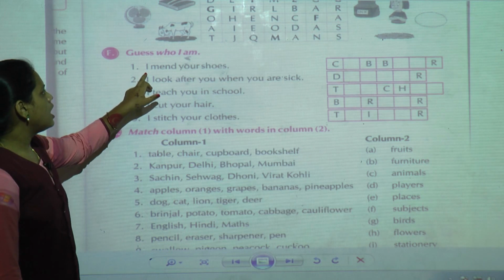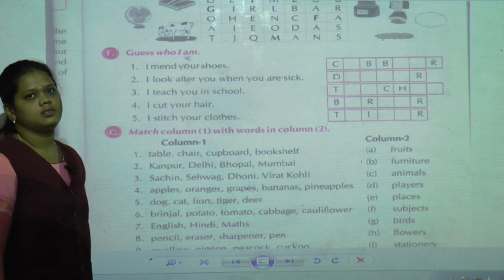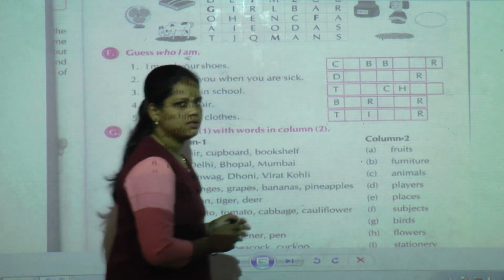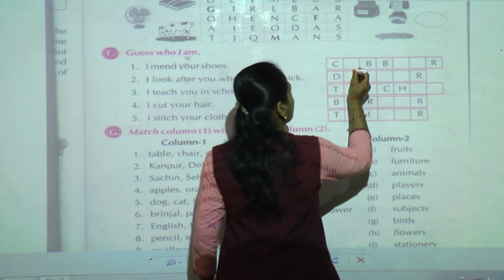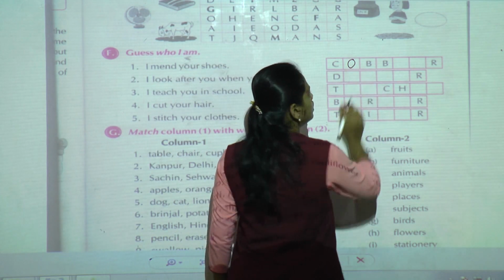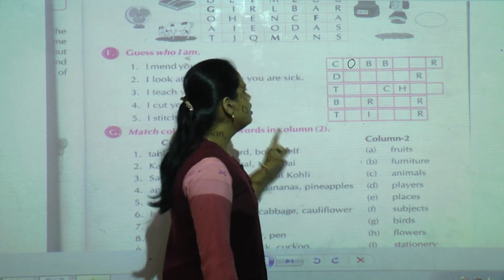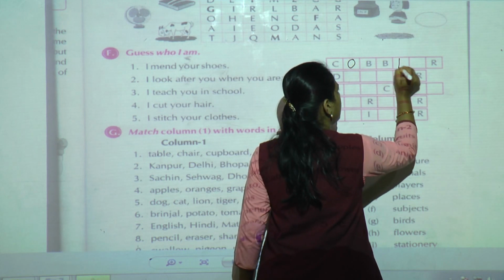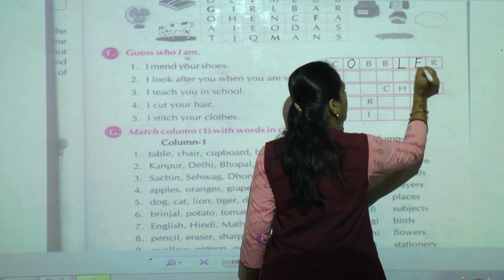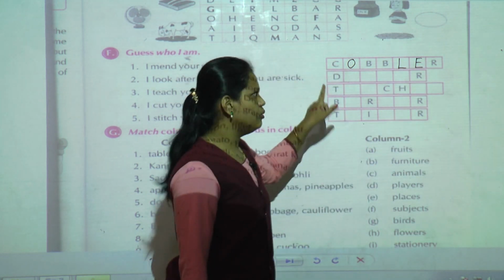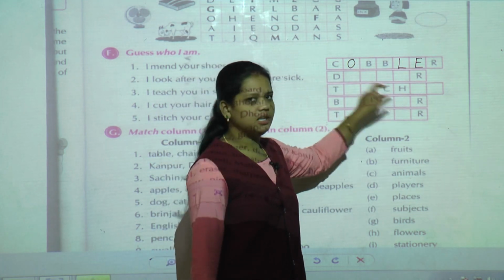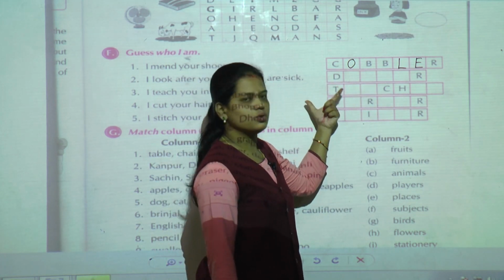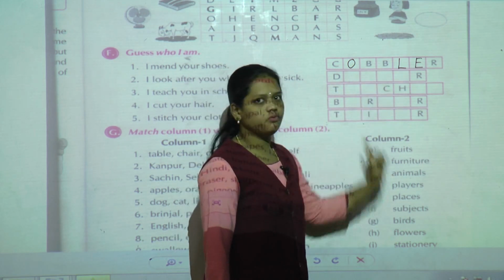First one, I made your shoes. Who is that person who made the shoes? Yes, the person name is cobbler. What is the spelling of cobbler? C-O-B-B-L-E-R. See here in the boxes they have written some letters. These letters also help us to make a word.